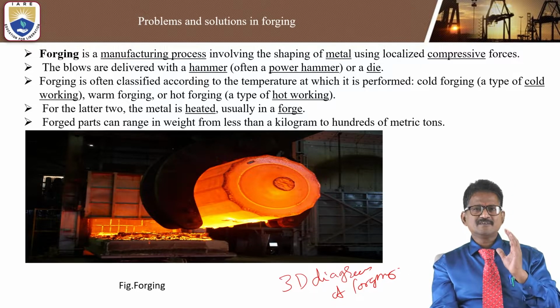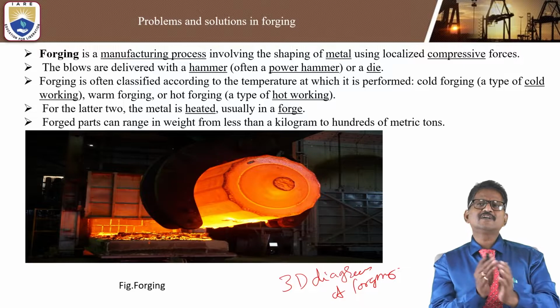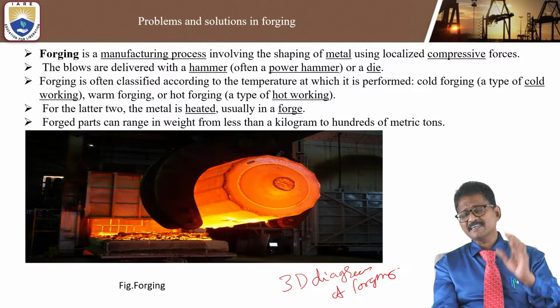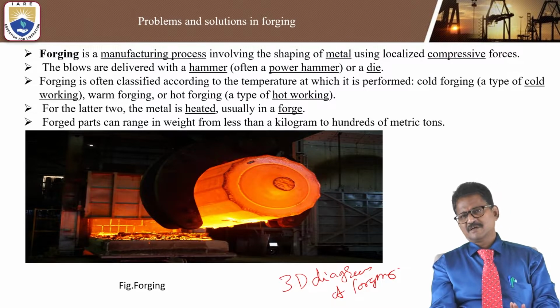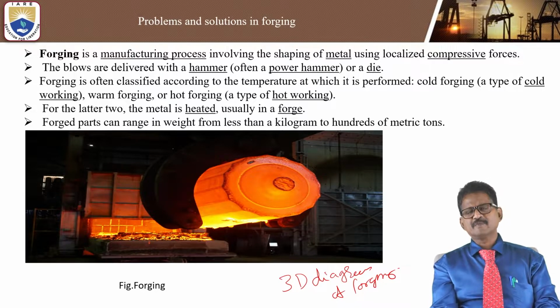For the latter two, the metal is heated, usually to a forging temperature. Forged parts can range in weight from less than a kilogram to hundreds of metric tons. Not only tiny sizes, but very high capacity presses, more than 1000 ton and 2000 ton, are used to form the shape by applying compressive force.